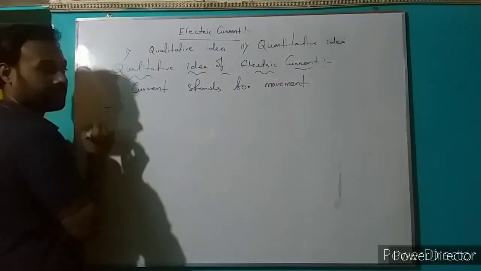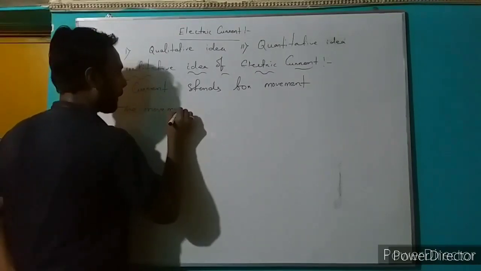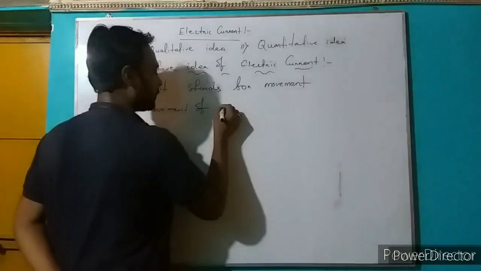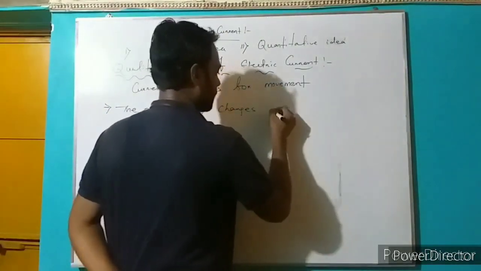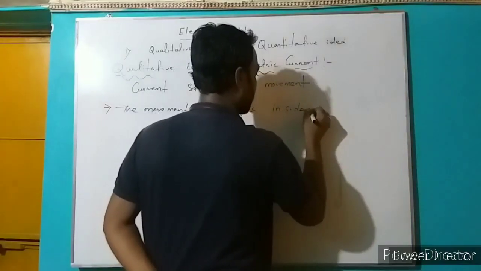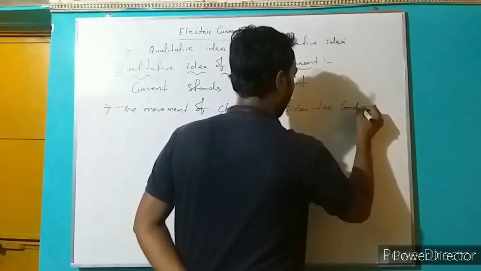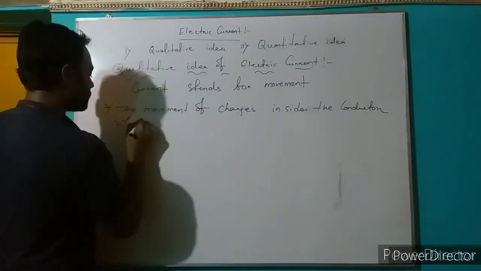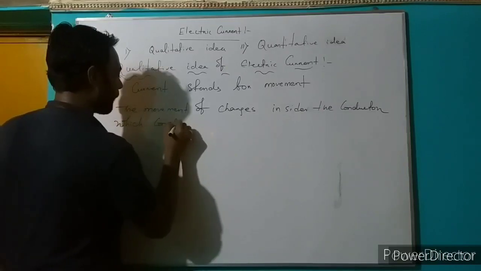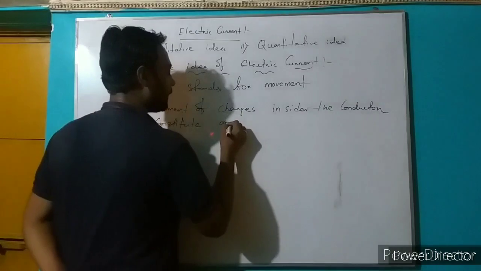Here we write the definition. The movement of charges inside the conductor which constitutes an electric current.